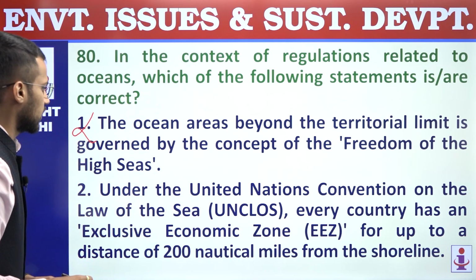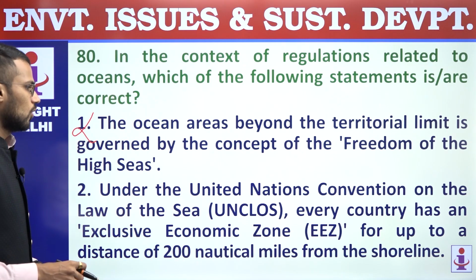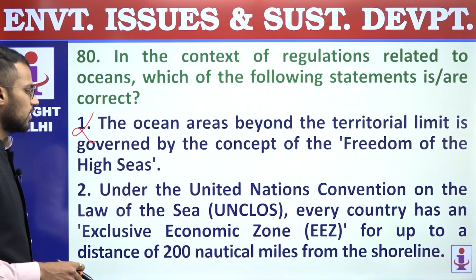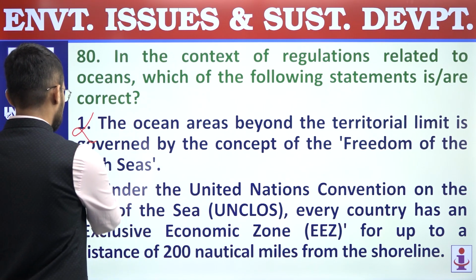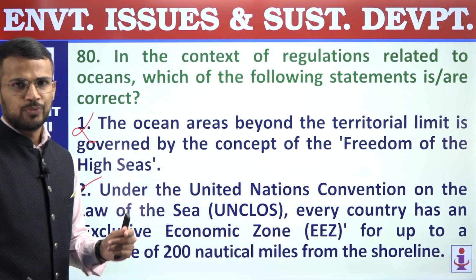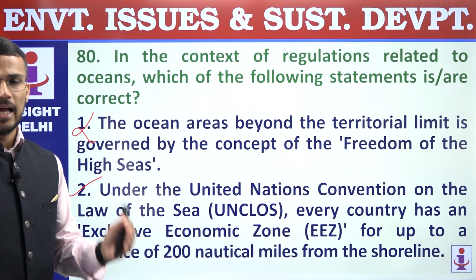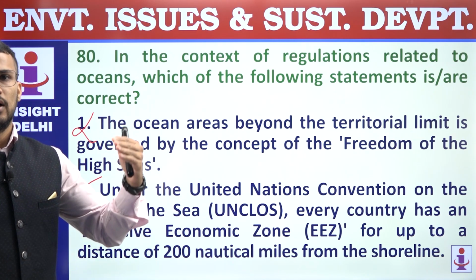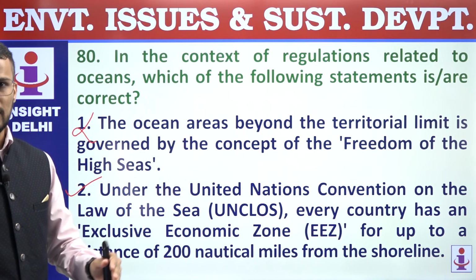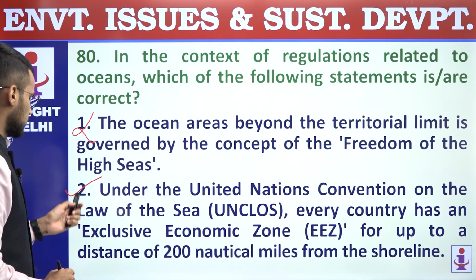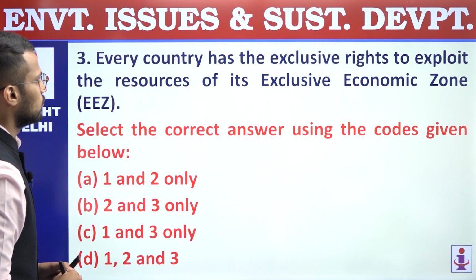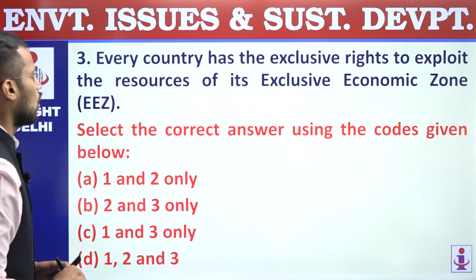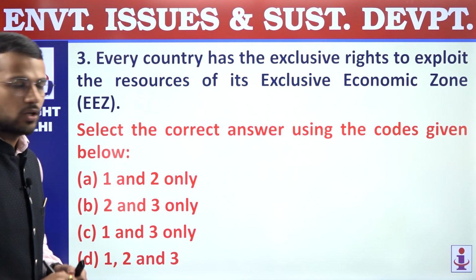Second, under the United Nations Convention on the Law of the Sea, UNCLOS, every country has an exclusive economic zone, EEZ, for up to a distance of 200 nautical miles from the shoreline, right? So this statement is correct. Every country beyond territorial waters has EEZ, which is up to 200 nautical miles. So second statement is correct. Third, every country has the exclusive rights to exploit the resources of its exclusive economic zone.